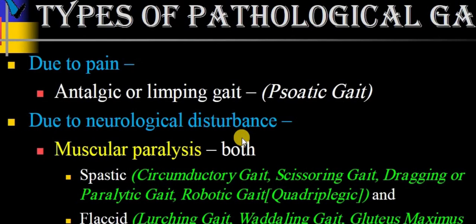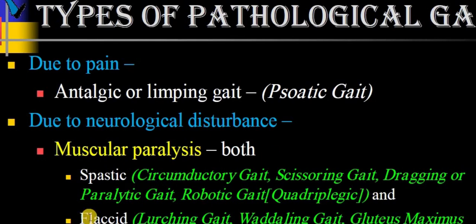Due to pain, it's called antalgic or limpic gait or sciatic gait. Or due to neurological problems, that might be due to muscle paralysis, that may be a spastic gait. Spastic gait gives rise to various other gaits. Number one is the circumduction gait, and number two is scissoring gait. They will walk in a pattern of a scissor, or drag the heel or toe, or paralytic gait. Then robotic gait, that is your quadriplegic gait.